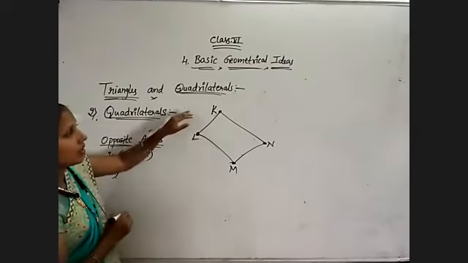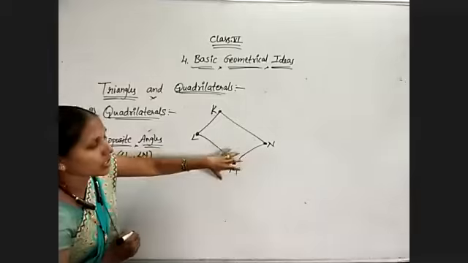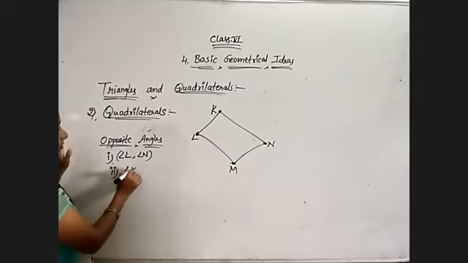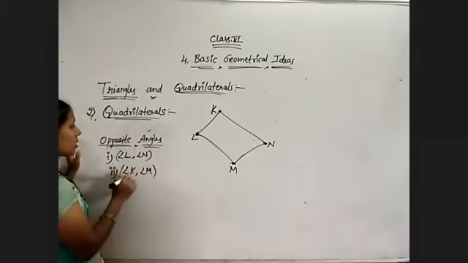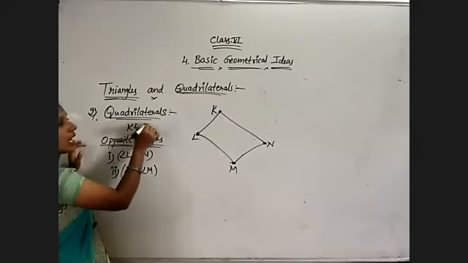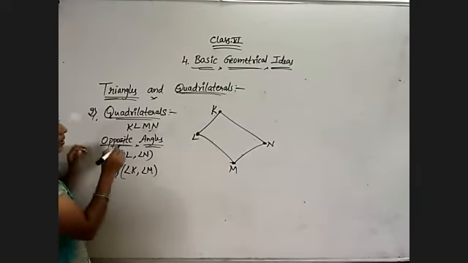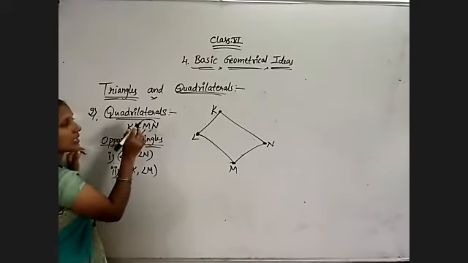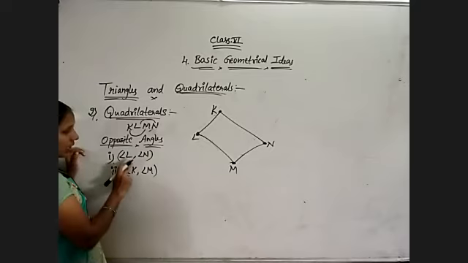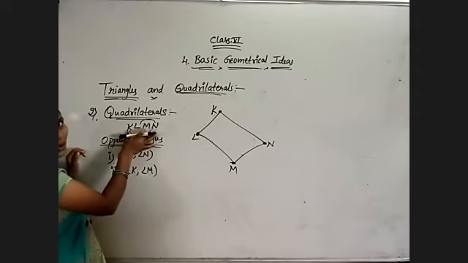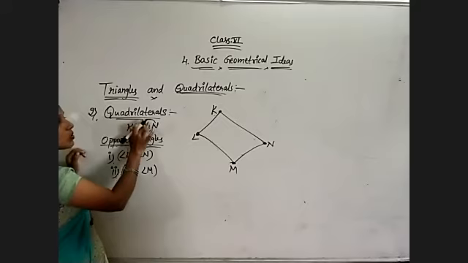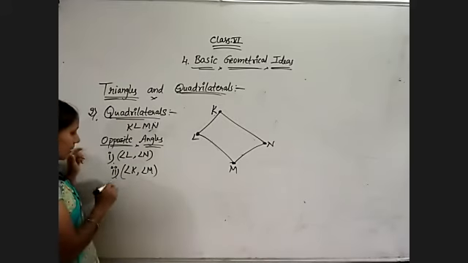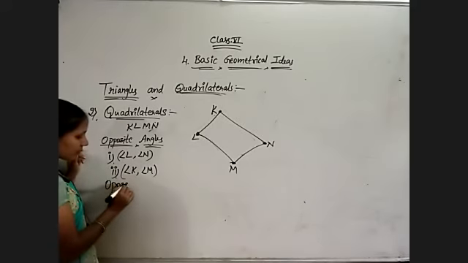And my second pair: K is opposite to M. Just observe, this quadrilateral's name is KLMN, yes or no? So K and M, and L and N, are both opposite angles. Only 2 pairs are possible.